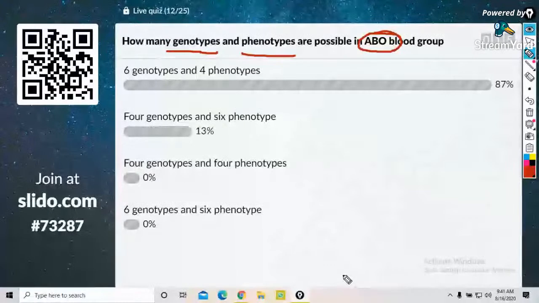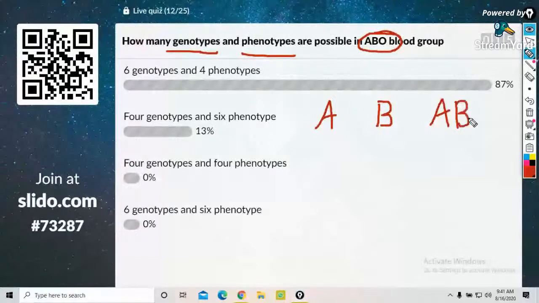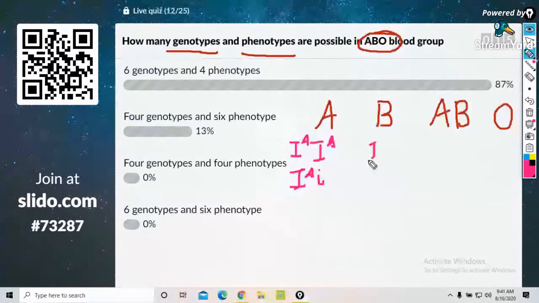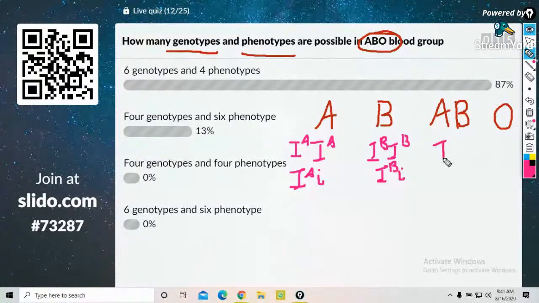Guys, there are 4 blood groups, right? That is, the phenotype is 4. A is a blood group, B is a blood group, AB is a blood group, O is a blood group. A can come from the genotype IAIA or IAi. B can come from IBIB or IBi. AB can come from IAIB. O can come from small ii.